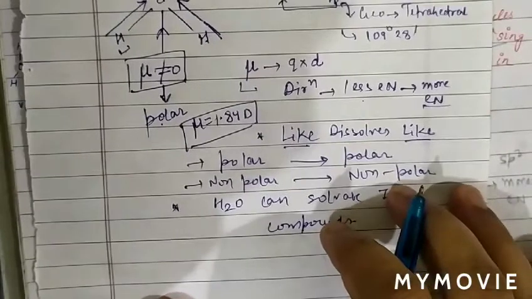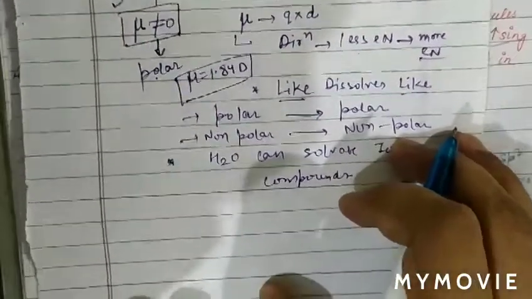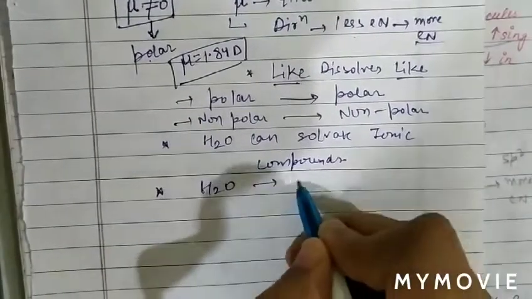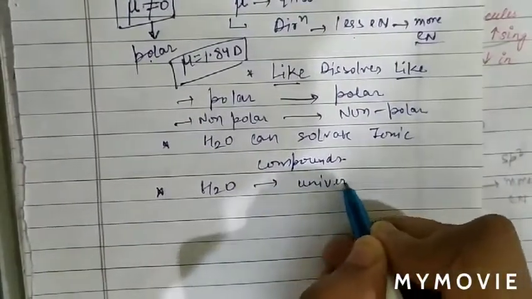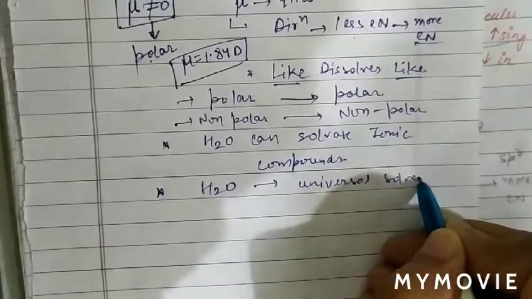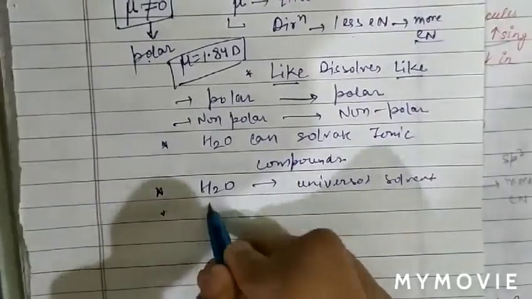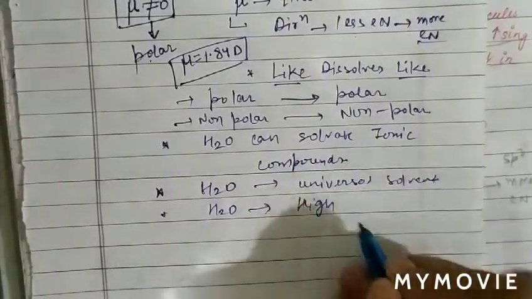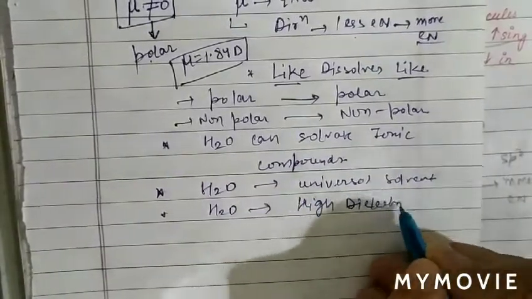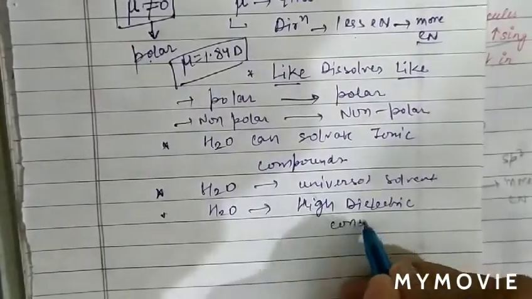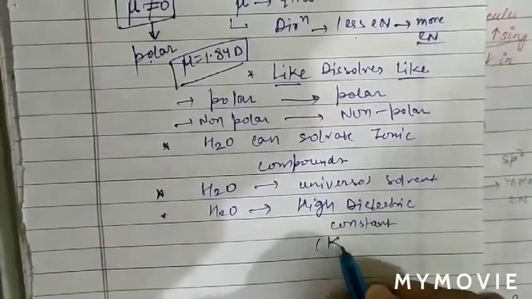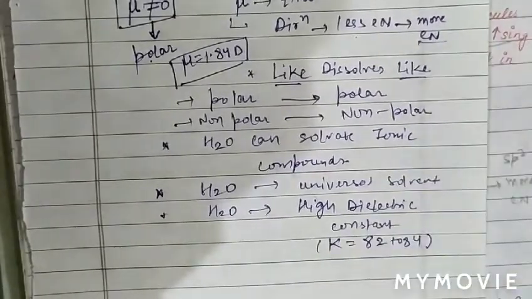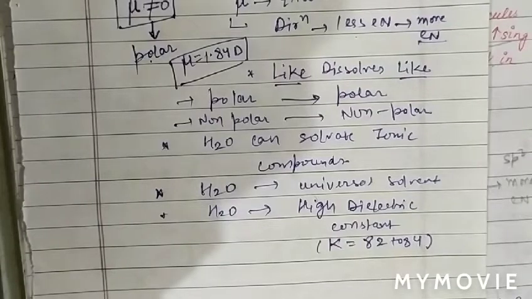And also, water is called the universal solvent. Water is also known as universal solvent. Why is water a universal solvent? As we know, water has a high dielectric constant. Due to the high dielectric constant value, which is denoted by K, nearly 82 to 84, water is a universal solvent.